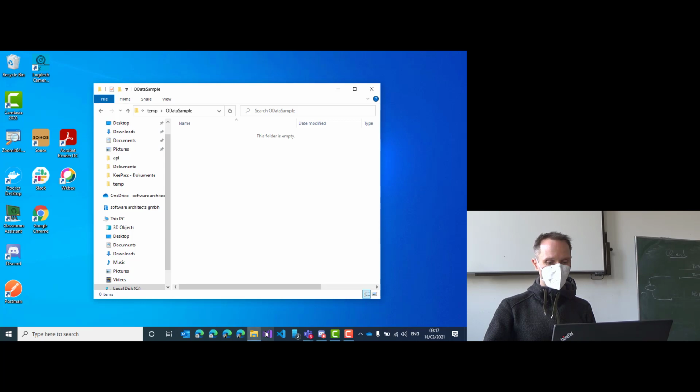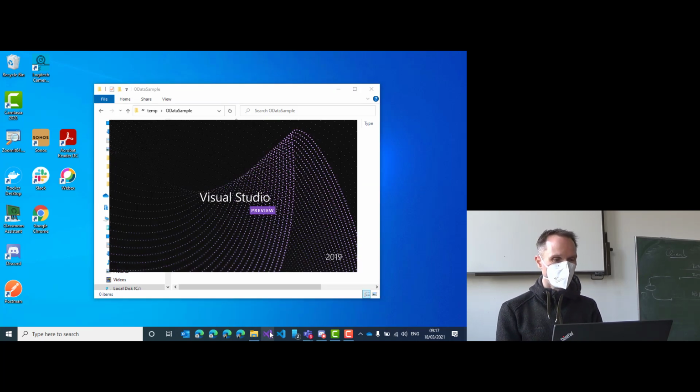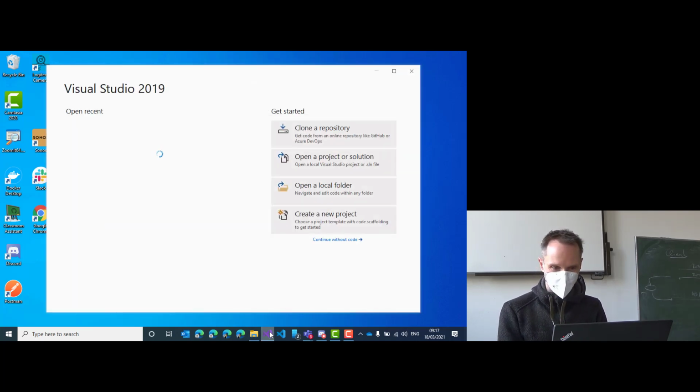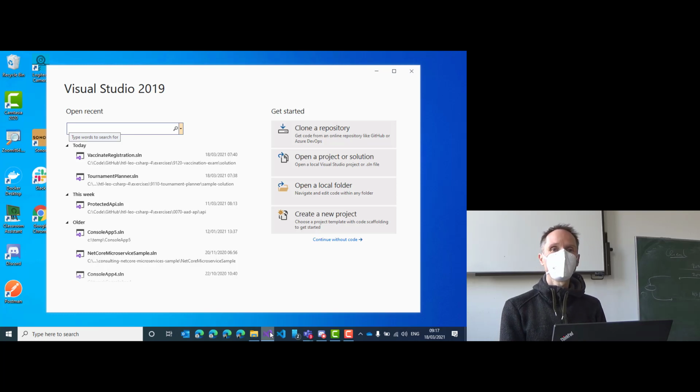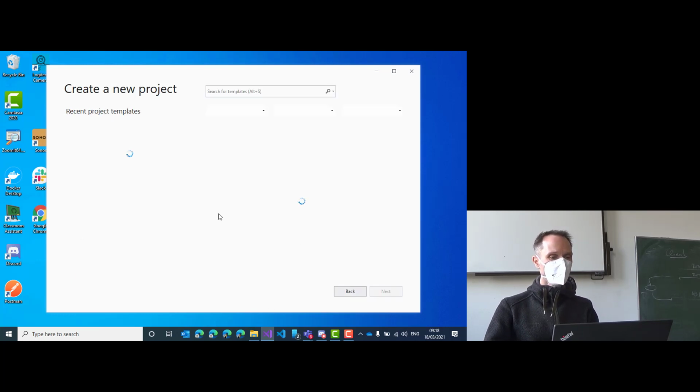And then fire up Visual Studio 2019. I really ask you to follow along. So this is not wasted time. This is time that you will have available at home because you don't need to practice at home. So it's really useful to follow along. I will record it still, although it's a repetition. It's a good repetition. Create new project, please. Create new project in Visual Studio 2019.